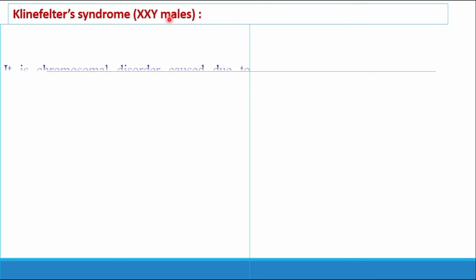The next disorder is called the Klinefelter syndrome. So what is this Klinefelter syndrome? It is also again a sex chromosomal disorder. But here the significant point is that instead of a pair of sex chromosomes, the individual shows the presence of three sex chromosomes. It shows the presence of three sex chromosomes.